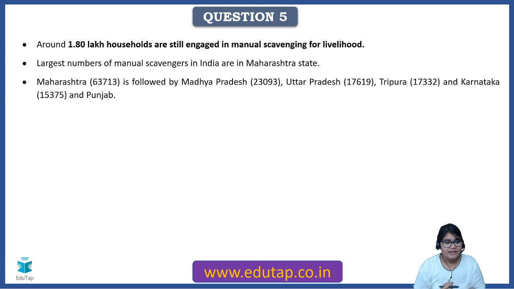Now you can see that still 1.80 lakh households are engaged in manual scavenging for their livelihood, and the largest number of manual scavengers are present in the state of Maharashtra. This was one important question that we discussed yesterday in the previous lecture. After Maharashtra, it is followed by Madhya Pradesh, Uttar Pradesh, Tripura, Karnataka and Punjab. It's important that you know the first, second and the third state. That's more than enough.